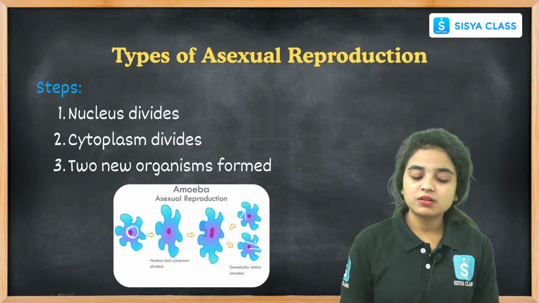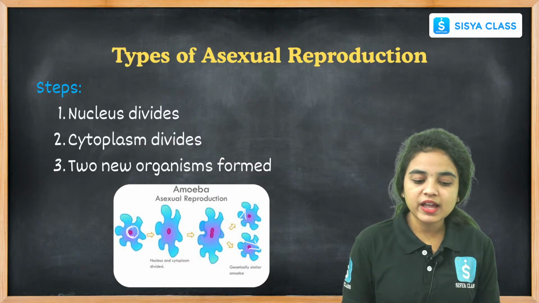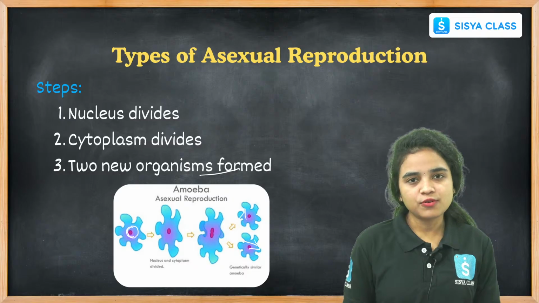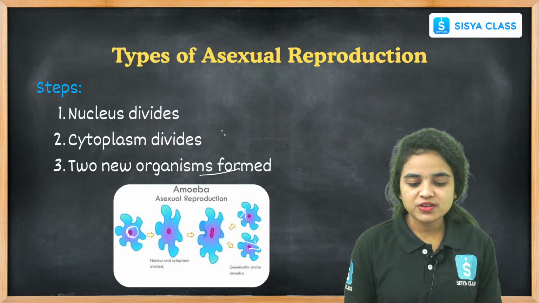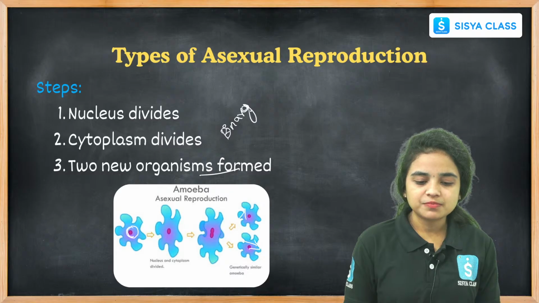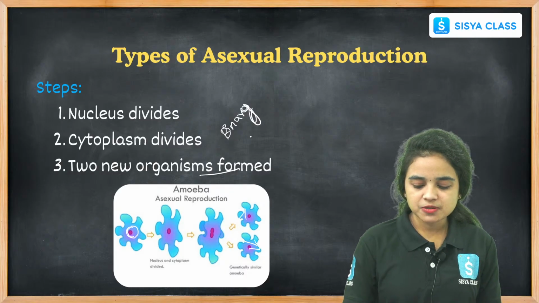Two amoeba are developed here. Two new organisms, two offspring, two daughter cells are formed. Right students, in binary fission two daughter cells are developed, and examples are amoeba and paramecium.